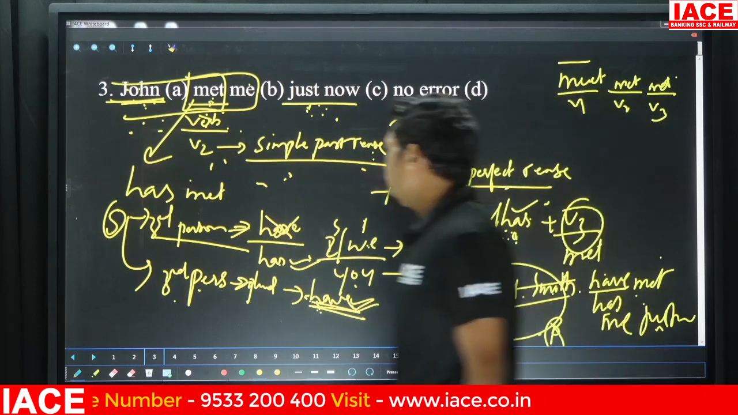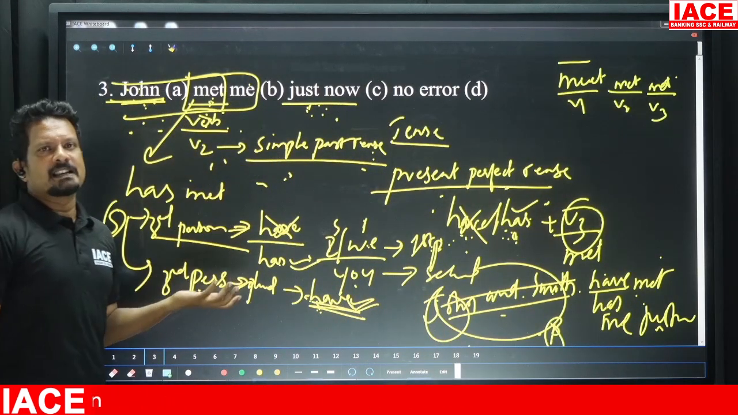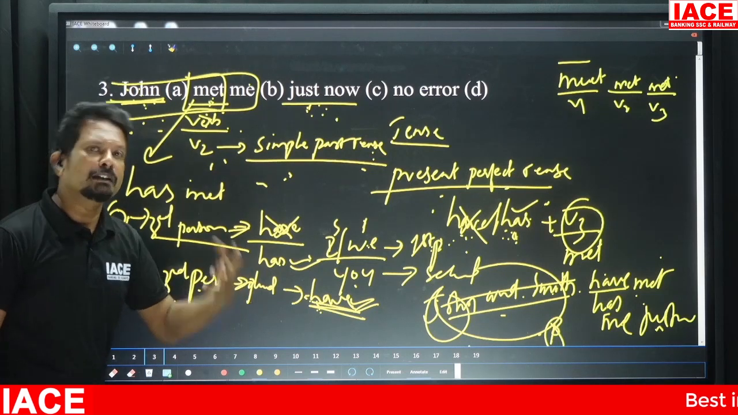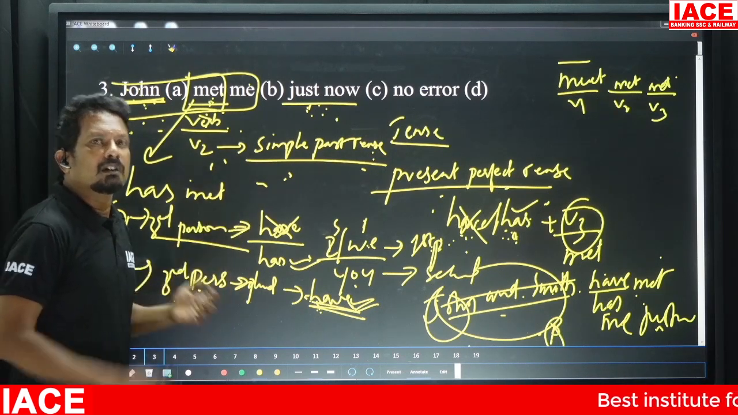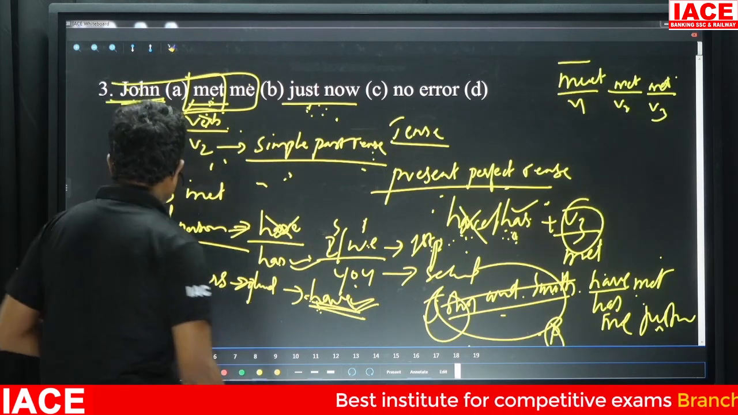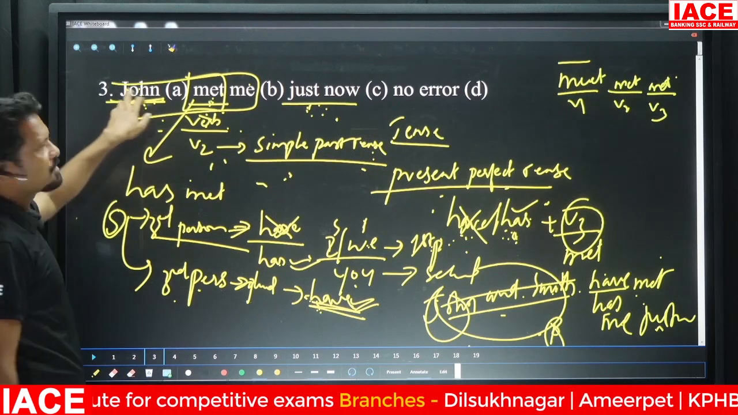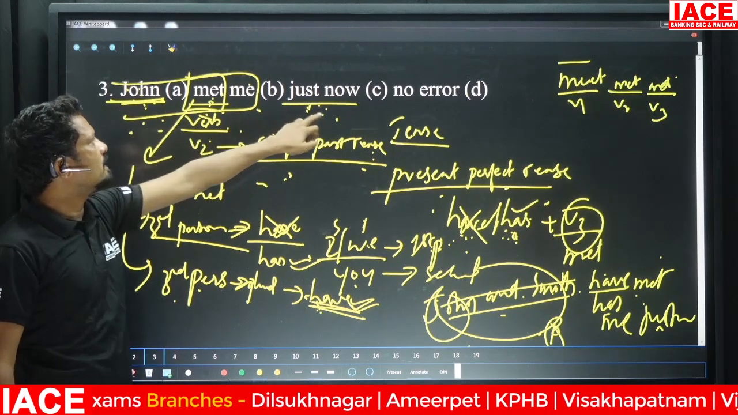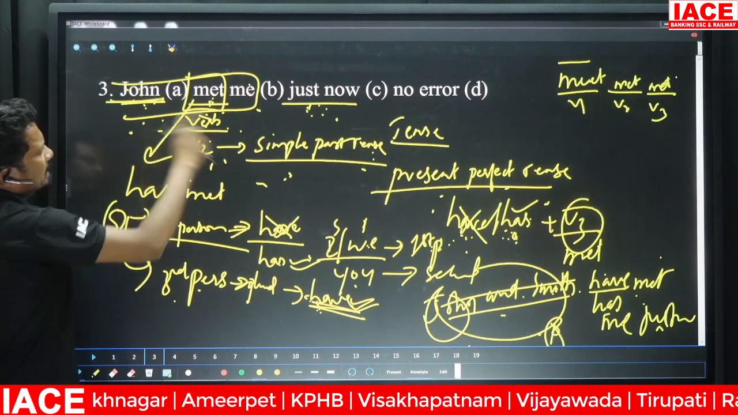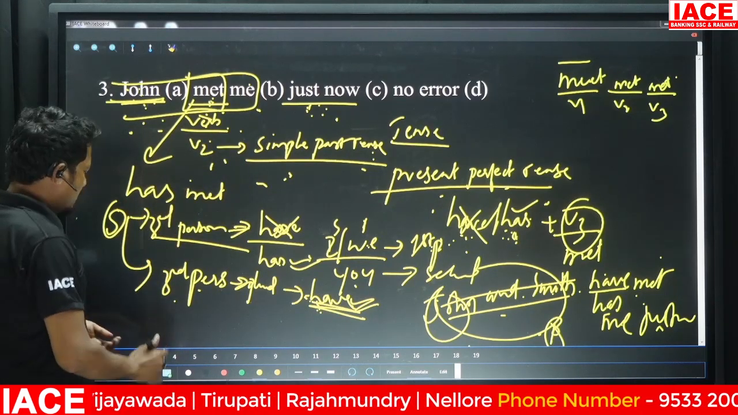So these are the common errors which would be asked in your competitive exams, directly or indirectly. These concepts are being asked at a regular interval, I should say. Next, your question number 4. I think you got the correction right. John has met me just now. Next. For that, you need to have command over tenses.